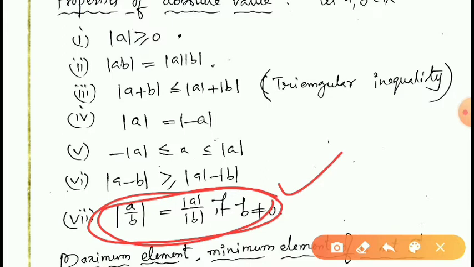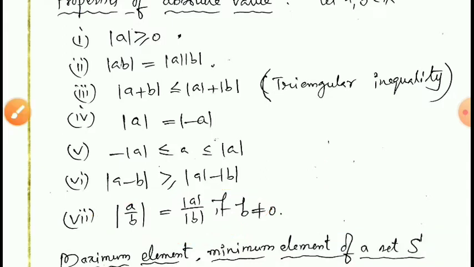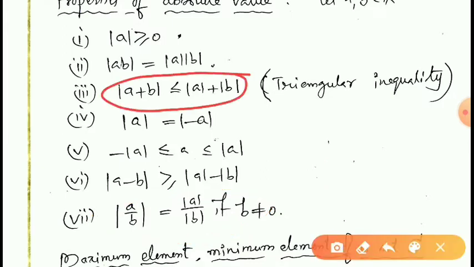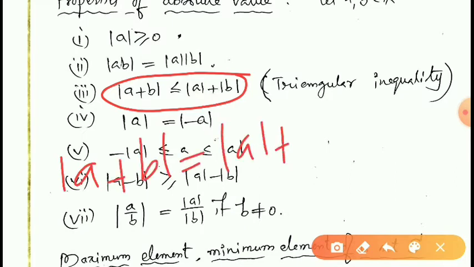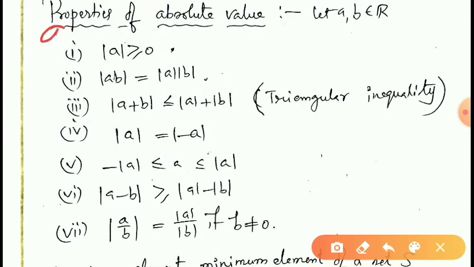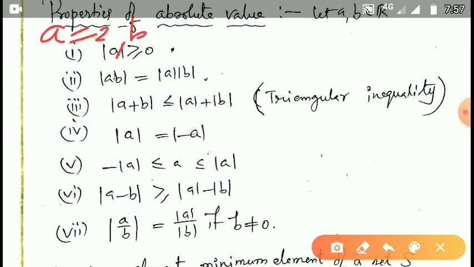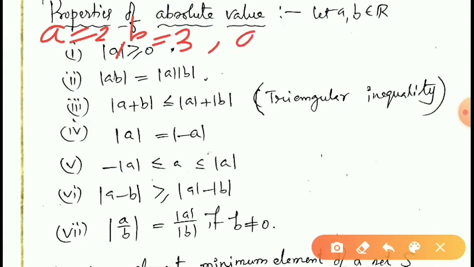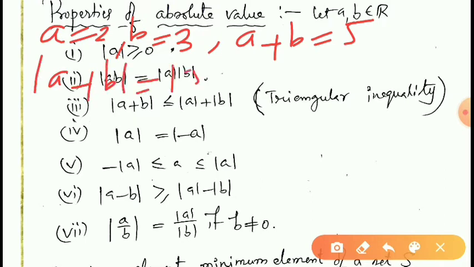Modulus A upon B is equal to modulus A upon modulus B. Next, see this property. Modulus A plus B is equal to modulus A plus modulus B. Is it true always? No. It may be true or may not be true. Sometimes it is true and sometimes it is not true. So, let us take two cases. Suppose that A is equal to 2 and B is equal to 3. Then obviously A plus B is equal to what? 5. Modulus A plus B is equal to modulus 5, that is equal to 5.